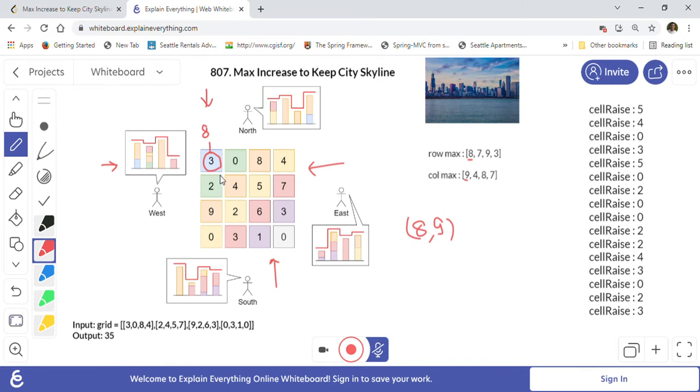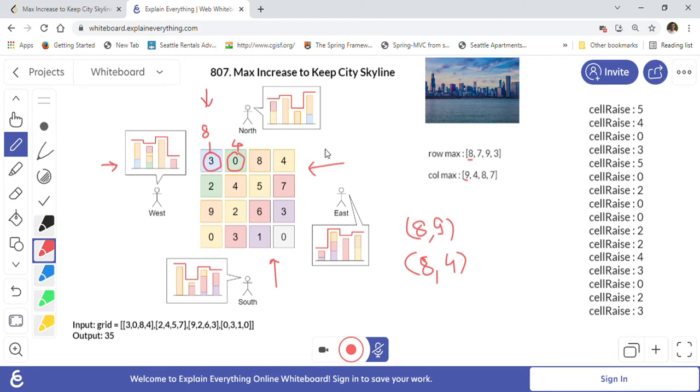So we have to go through each cell like this, and we have to find out the minimum of the maximums basically, right? For example, when we go here now, the maximum for that row is 8, and the maximum for that column is 4, right? So the minimum of these is 4 basically, so we can raise this to 4, right? Similarly, we can go cell by cell, and we can calculate how much raise is possible for each cell, and we will sum them all up, right? And we will get the total raise that is possible.